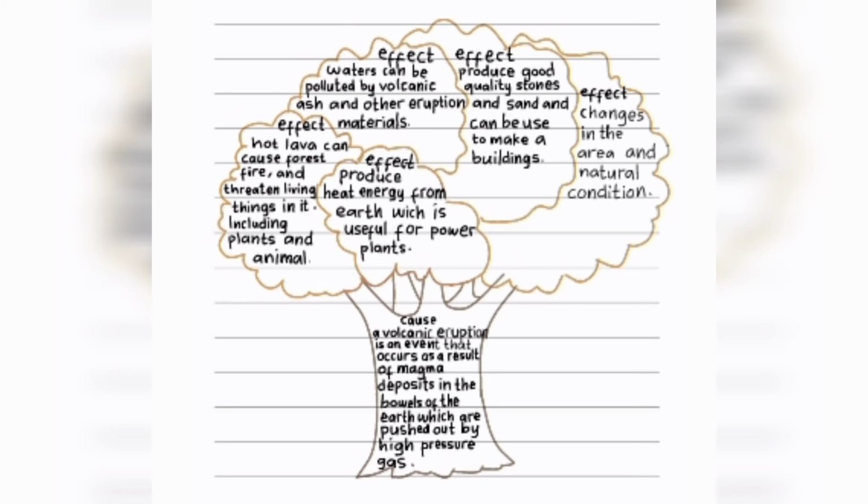Number 4. Produce good quality stone and sand and can be used to make a building. Number 5. Changes in the area and natural condition.